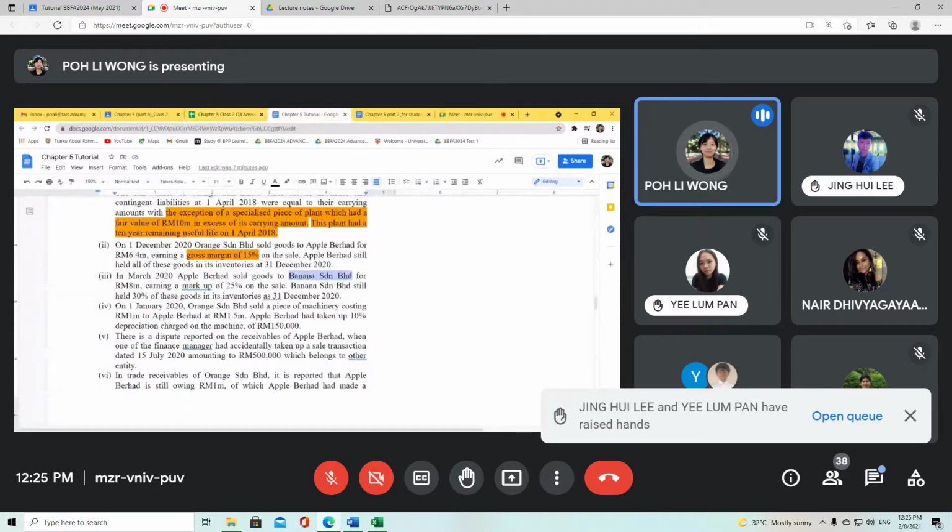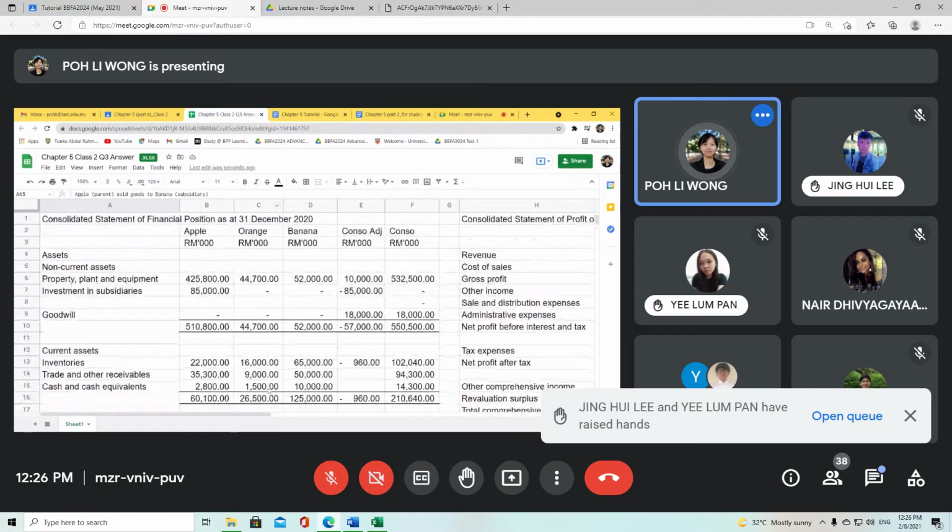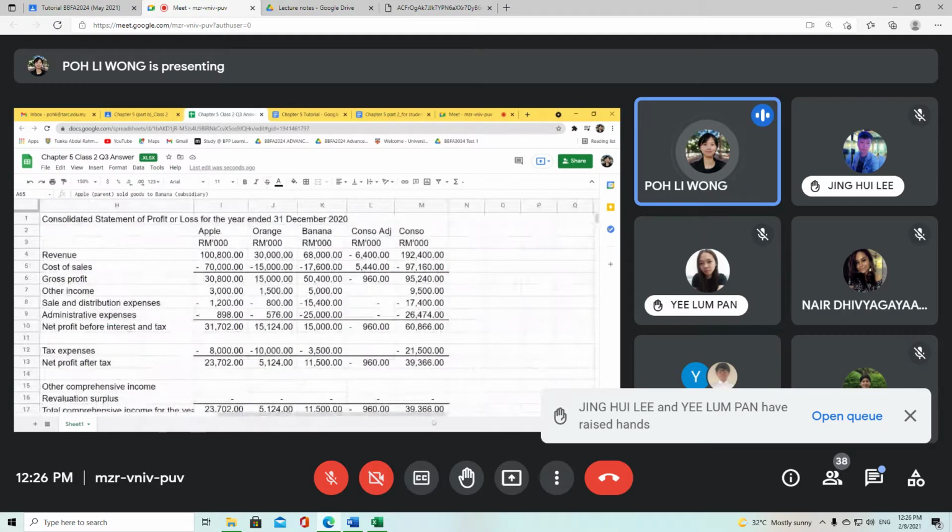All right, so Apple sold goods earning a markup of 25%. The first thing that interests me is the 8 million, and this is also during the year. So since it is during the year, this 8 million you also have to eliminate from consolidation. So here, same thing: your revenue part minus 8 million, your cost of sales part plus 8 million.